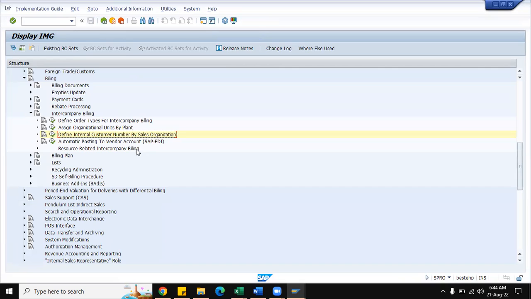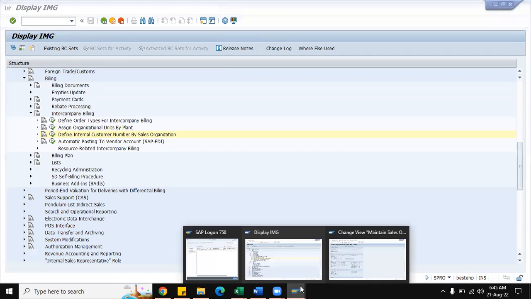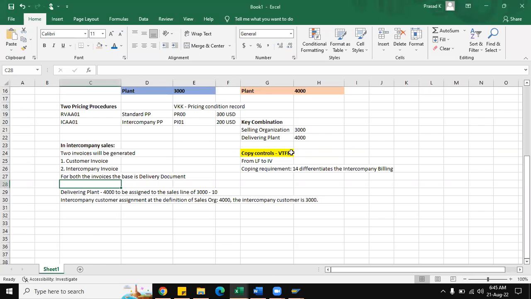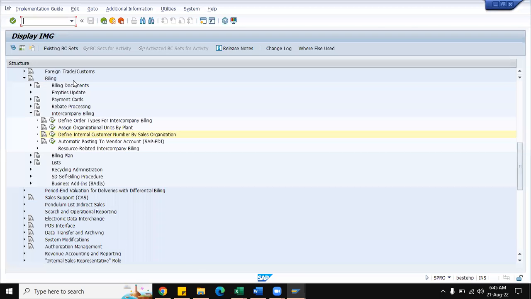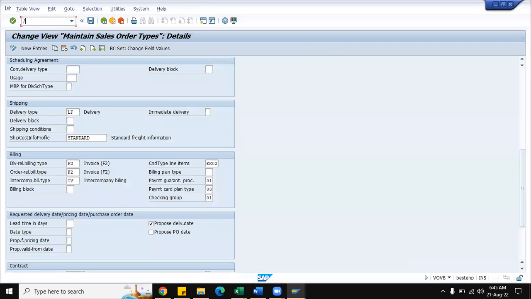So after completing all these settings, now one more, like VTFL. Let me go to VTFL. That is from delivery. The target comes first and the source comes next. Delivery, invoice to delivery, LF2, that is VTLF. So from delivery to the invoice, we have to check VTFL copy controls. So it will take time.